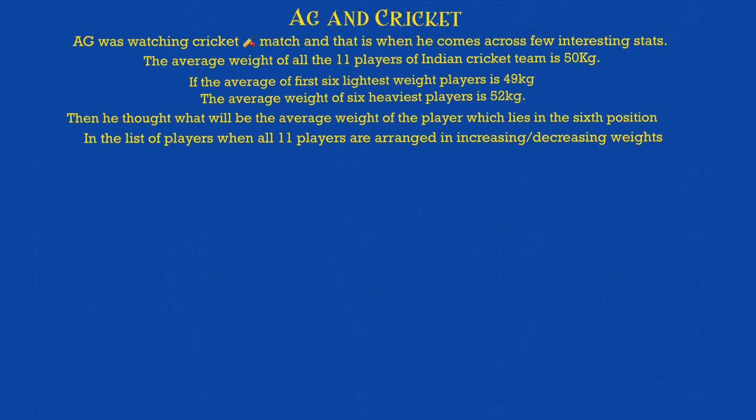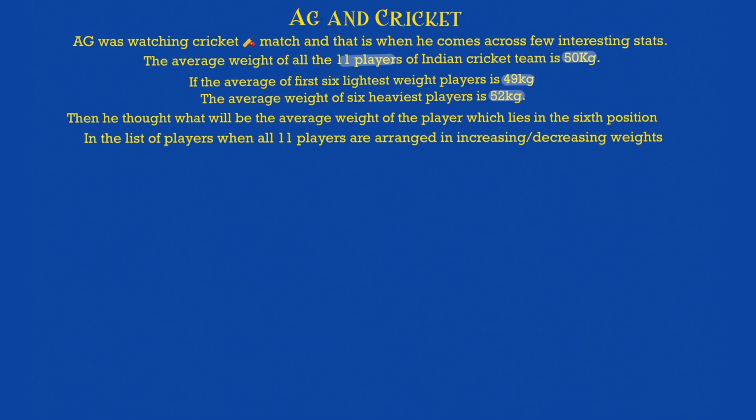Okay, so now AG was watching a cricket match. That is when he comes across a few interesting stats. The average weight of the 11 players of the Indian cricket team is 50 kg, which means the sum of weight of all of them will be 50 into 11, which is nothing but 550 kg. If the average of the first 6 lightest players is 49 kg, then the average weight of the 6 heaviest players is 52 kg, okay, I know that as well.